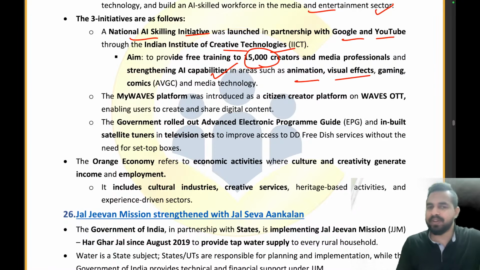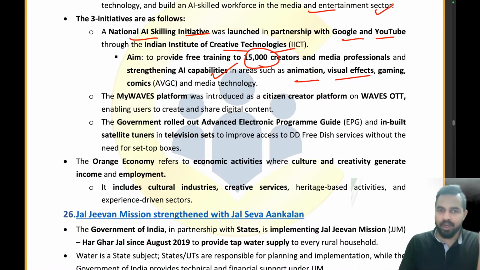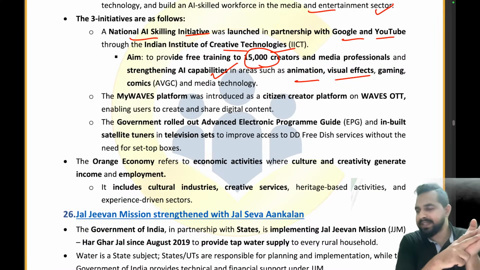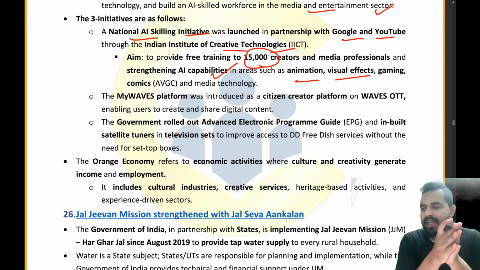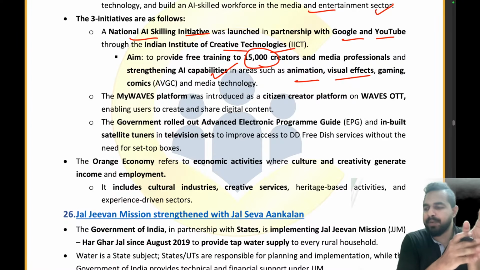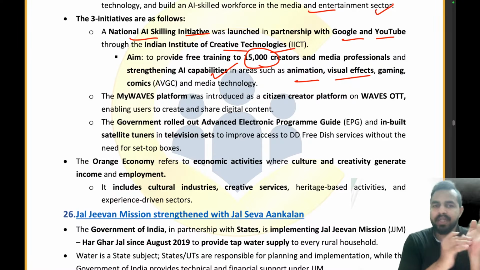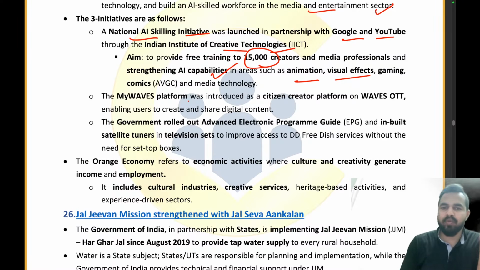Guys, we have already covered this AI Skilling Initiative in a detailed manner. Right? We covered it when we were covering the month of April. The National AI Skilling Initiative was launched along with Google and YouTube and the Indian Institute of Creative Technologies, and 15,000 creators will be provided training across animation, visual effects and so on. Then the My Waves platform was introduced as a citizen creator platform on the Waves OTT.